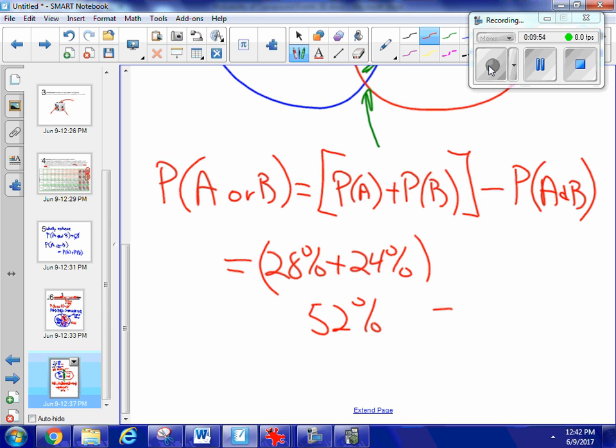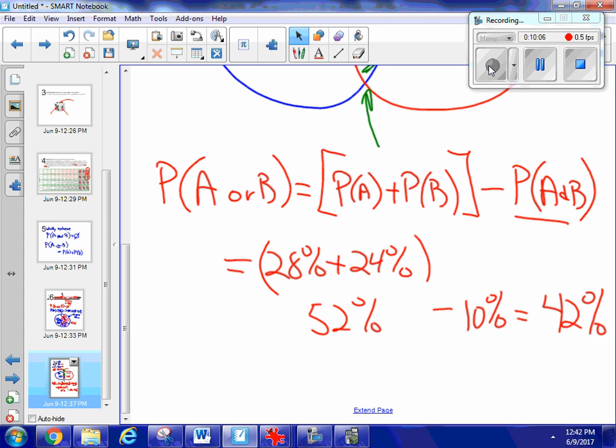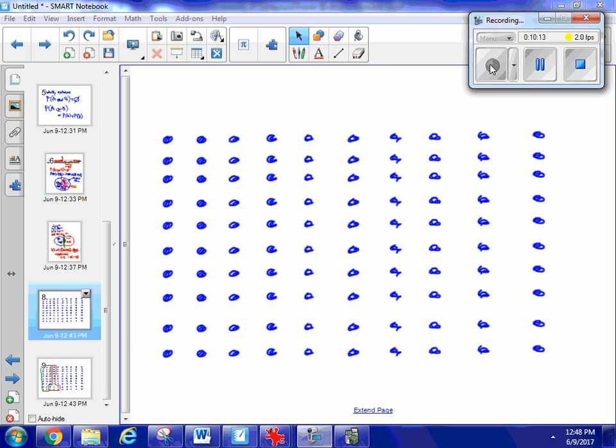I have to subtract 10%. So it tells me that 42% is the probability that if I went and selected a student at random, they would be on the basketball team or on the swim team. Let's just look at it on a picture to make sure we understand this.